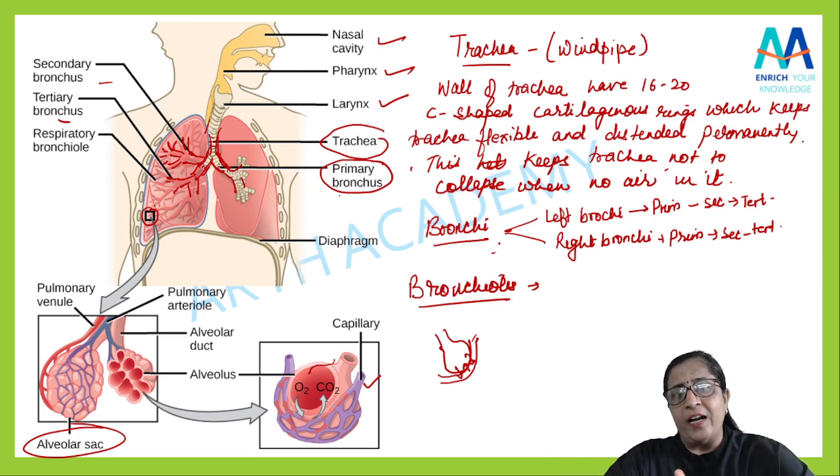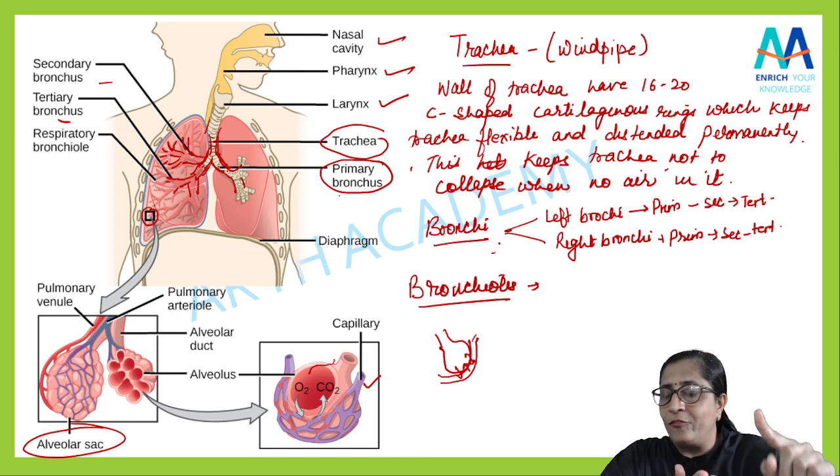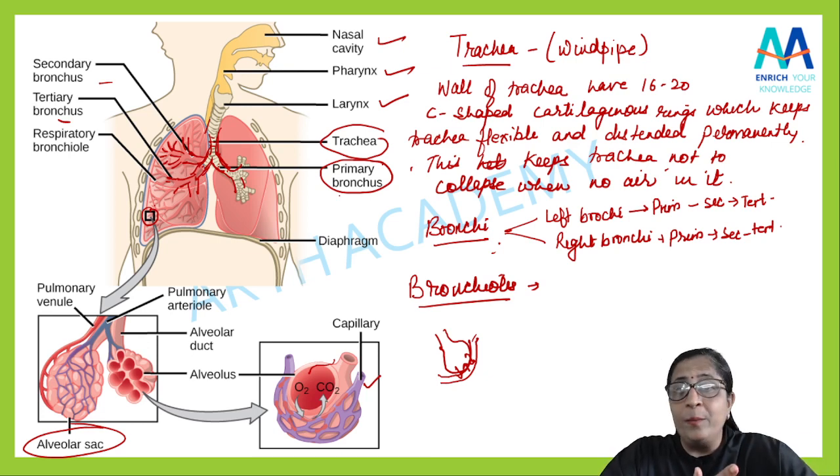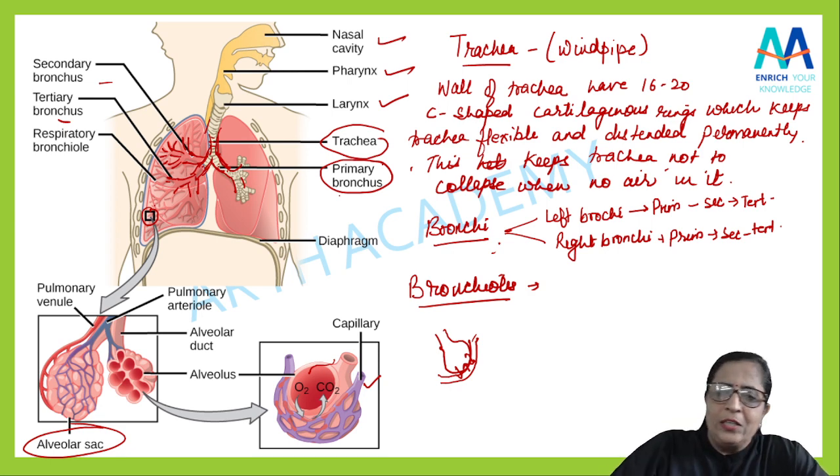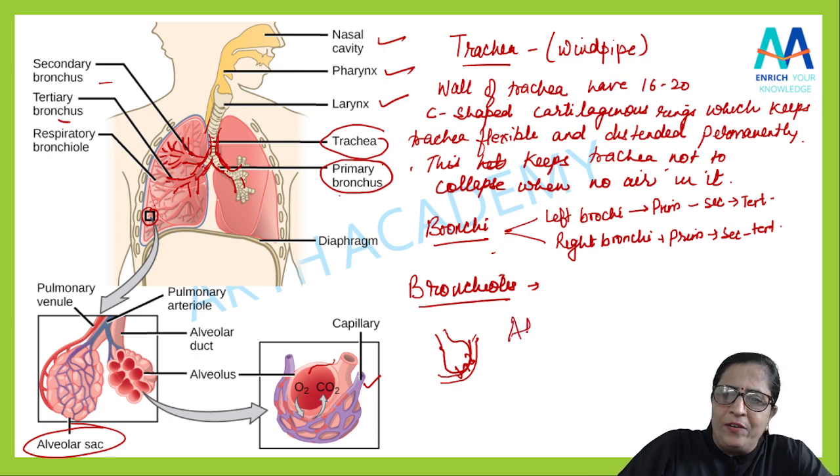Trachea, it has a cartilaginous ring. The bronchi also have cartilaginous ring. The function is same, but the bronchioles, they do not have cartilaginous ring. Got it? So after bronchioles, I will go with an alveoli.